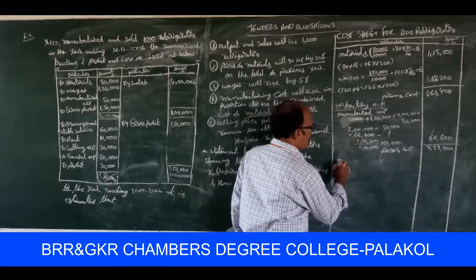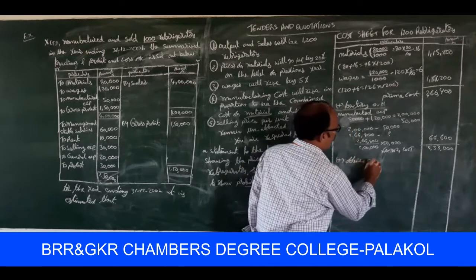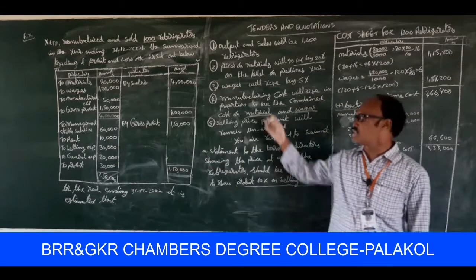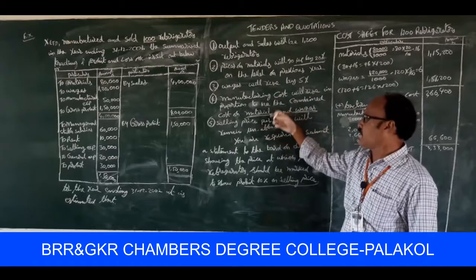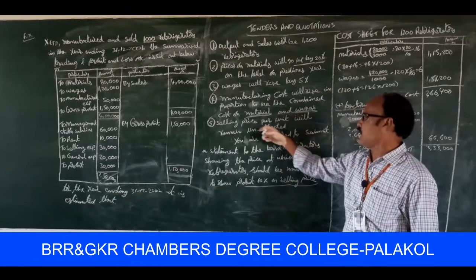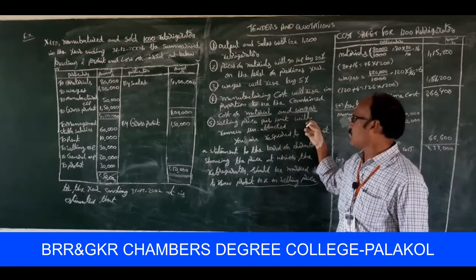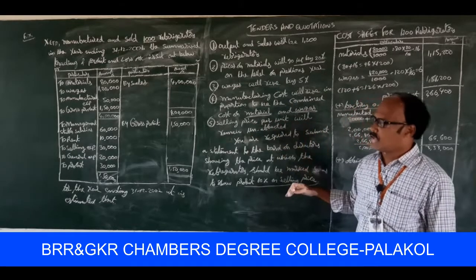Next one, add office overheads. There is no information regarding office overheads in this problem. Manufacturing expenses over, then after selling expenses, selling price per unit will remain unaffected. Okay, no problem here.